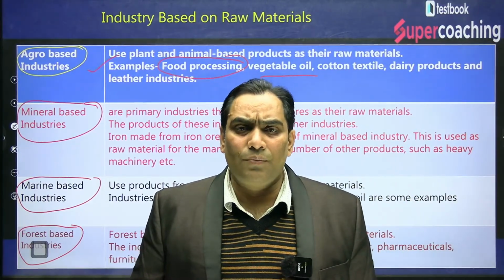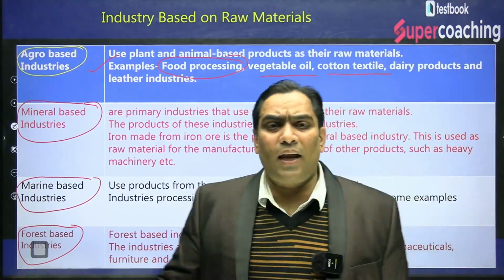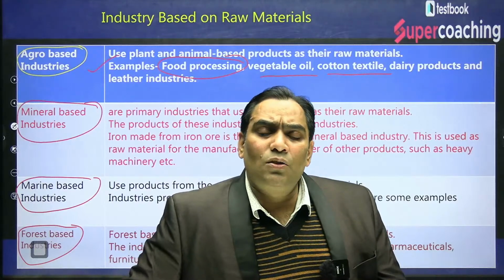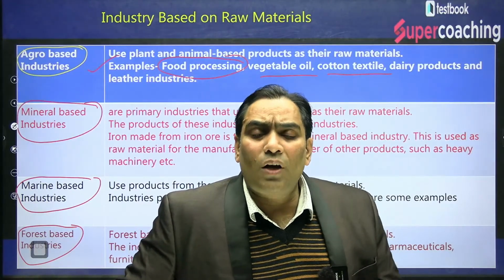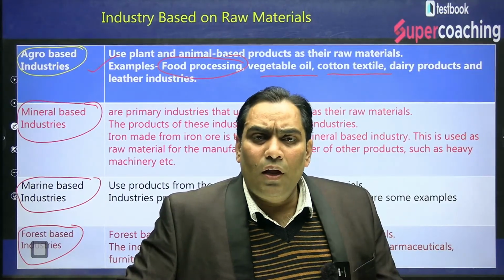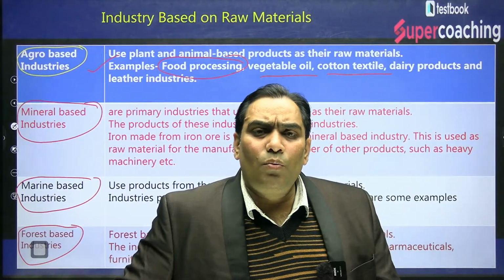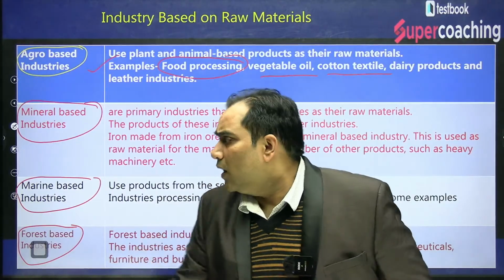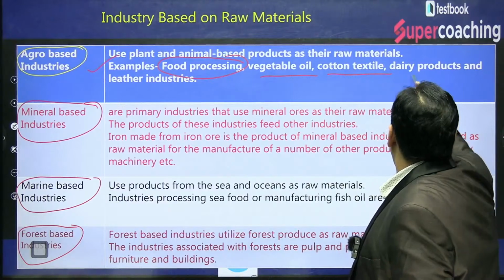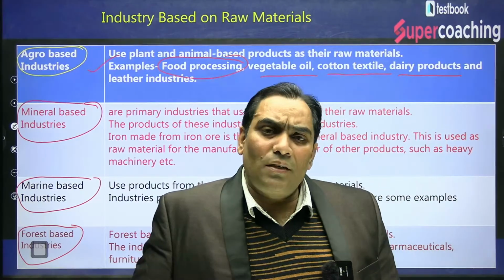Like food processing industries, like vegetable oil, which uses vegetables as a raw material. Similarly, we can talk about the cotton textile industry. The textile industry is going to use cotton. Cotton is produced in agriculture, so the cotton industry is considered an agro based industry. Similarly, we can talk about dairy products. Dairy products are nothing but agro based industry.